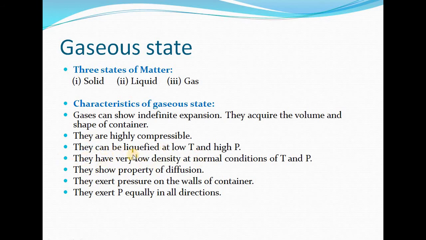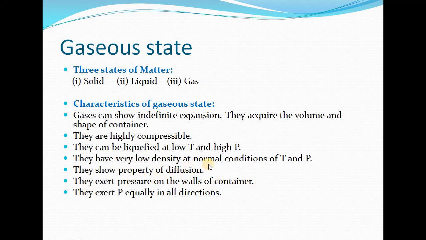Now, due to large distance among the molecules, they will possess very low density at normal conditions of temperature and pressure. The gases will show properties of diffusion. Means they will be easily intermixed into each other. They will exert pressure on the walls of the container.